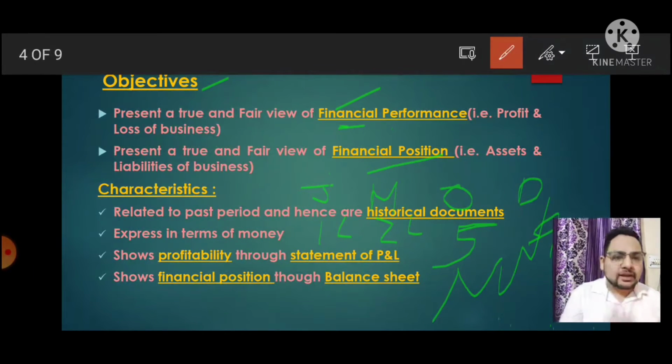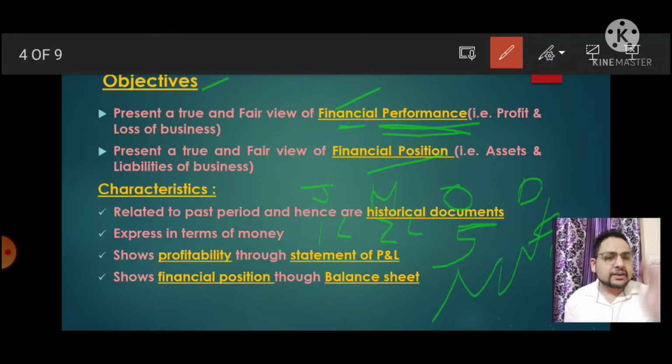By checking our financial performance. In January we earned 1 lakh profit, in March 2 lakh, in October 5 lakh, and in December 7 lakh. So it shows that our company earns more and more profit over a specific period of time. Got it? This is called financial performance. So our financial performance is good as the turnover of the company is increasing day by day. Got that point? Very good.